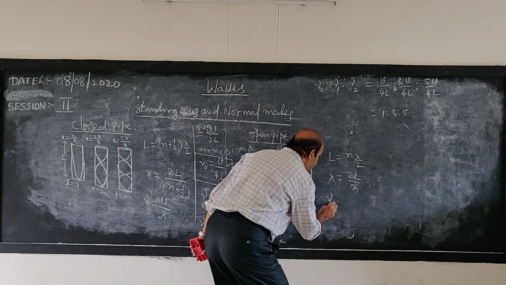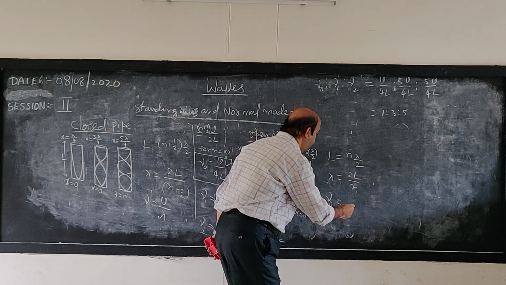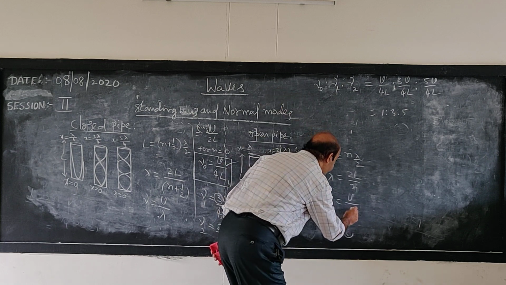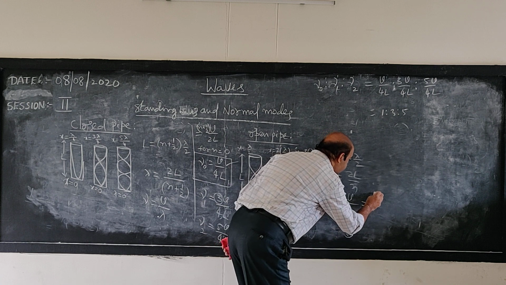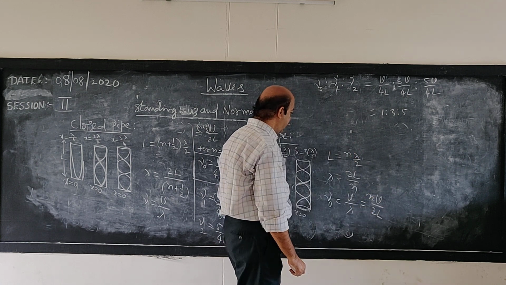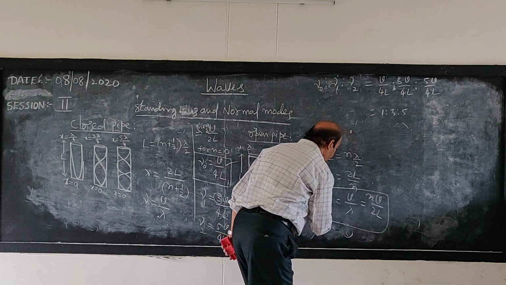Hence, the frequency in this case can be written as wave speed by lambda, that is V by 2L, with n going to the numerator. So this is the formula.